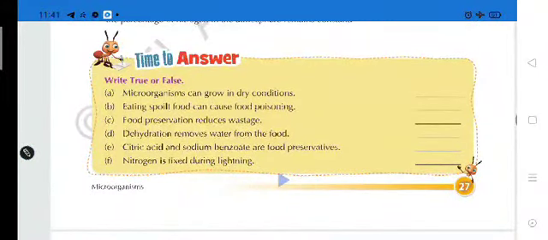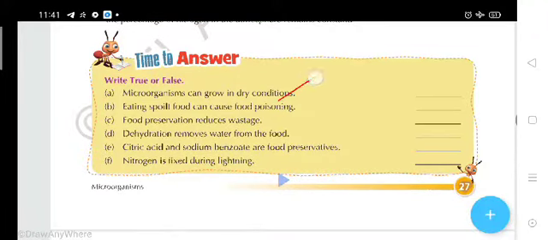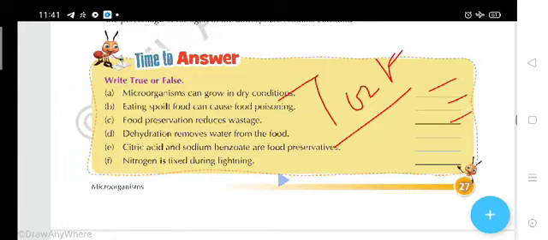Now students, it's time to answer. These are true or false answers. You have to read this chapter carefully, and after completing it, write your answer using a pencil in these columns, true or false. These are very easy, like: microorganisms can grow in dry condition. So what will you write here? You will write false, because in dry condition they cannot grow, because they require moisture. So you have to complete these columns.